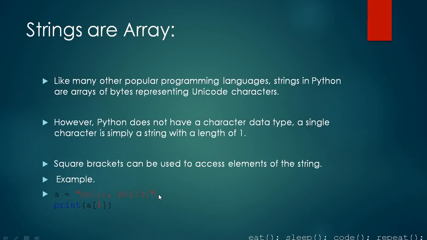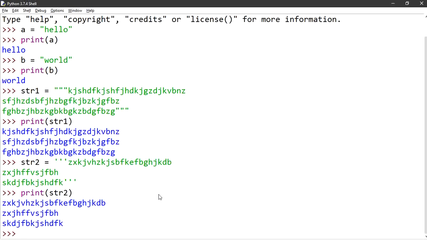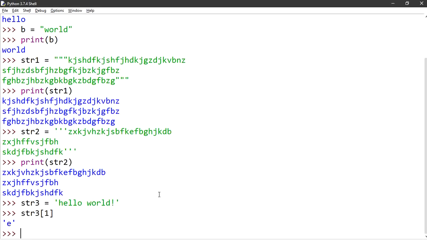Let's move to the IDE and let's see how it is done. We have str3, which is saying hello world. Now if I want to access the first element, what will be the output? The output is e.